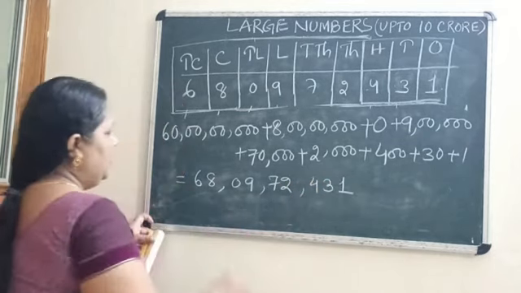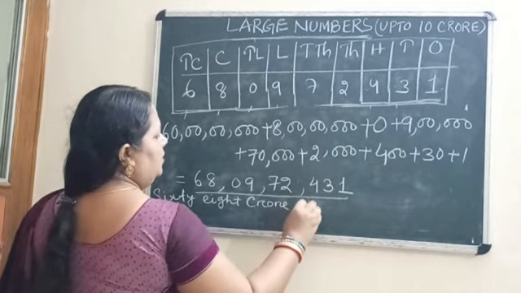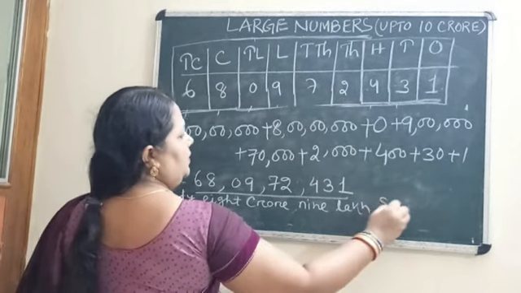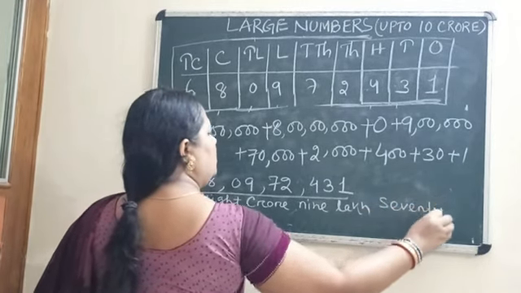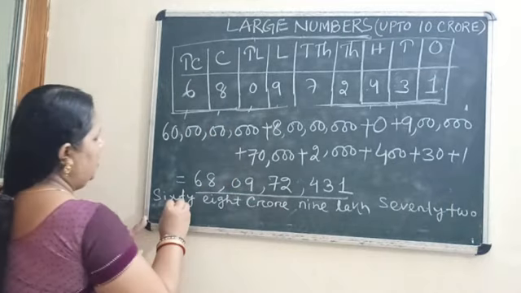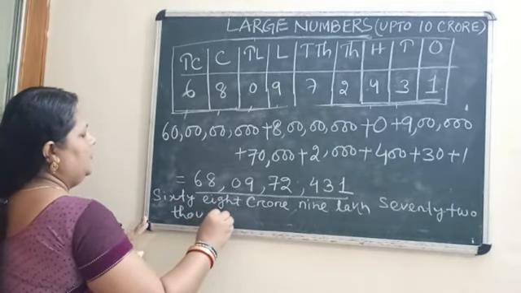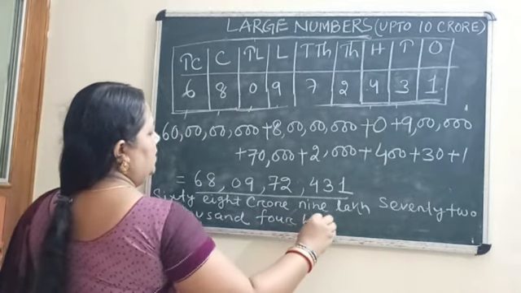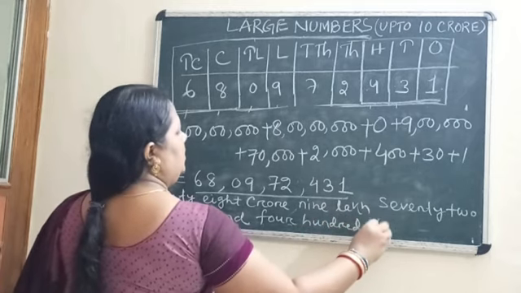We can express this number in words also. Okay, how to write in words? You will write 68 crore, then 9 lakh, 72,431.